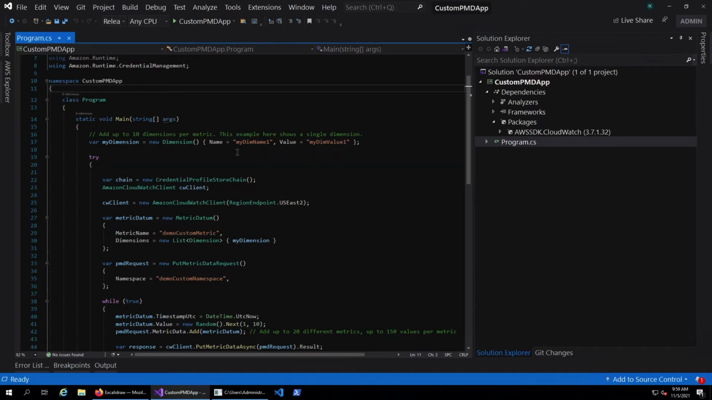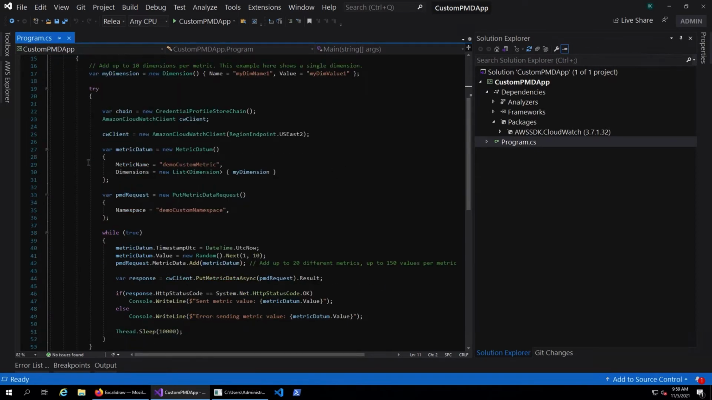The way the metrics are organized, if you do not know, is by custom namespaces, and then inside the namespace you can have multiple dimensions, and inside the dimensions you will have metrics and the values for those metrics. So you can have up to 10 dimensions per metric. In this case I'm using just one dimension. It's called MyDimensionName1, and the value for that is MyDimensionValue1.